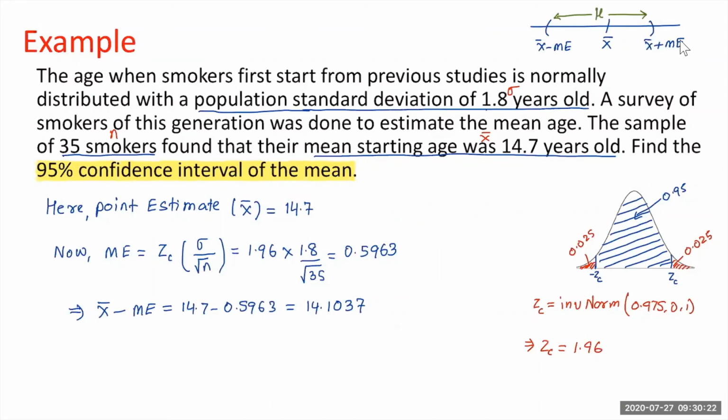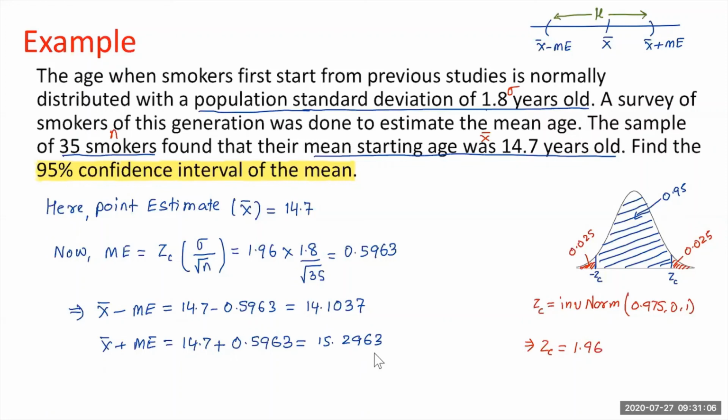We also need the upper end of the interval. It is mean plus margin of error. So let's do that. The point estimate is 14.7, plus the margin of error, 0.5963. Make sure you add that in your calculator. When you add, you should get 15.2963. So the lower value for the interval is 14.1037 and the upper value is 15.2963.